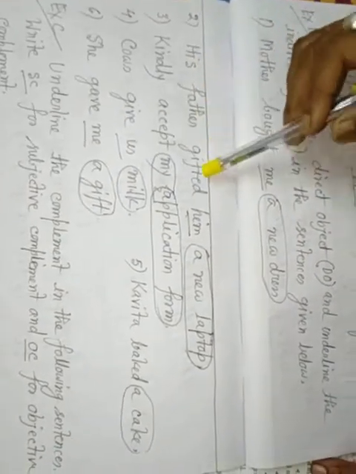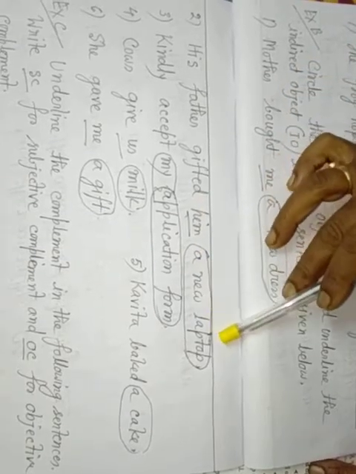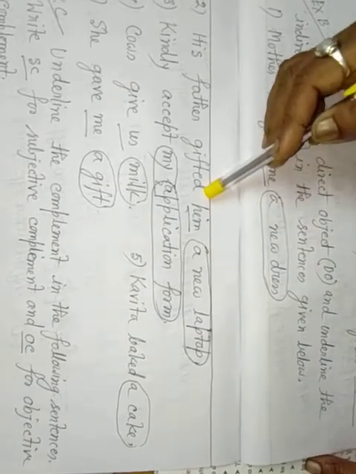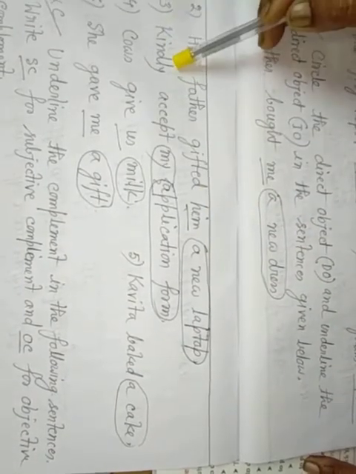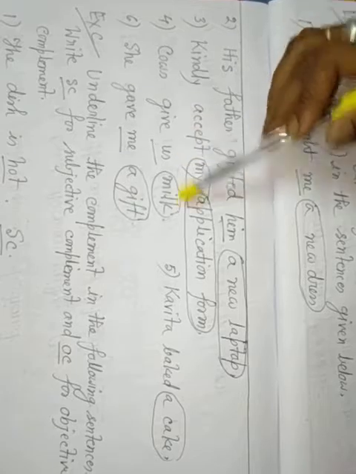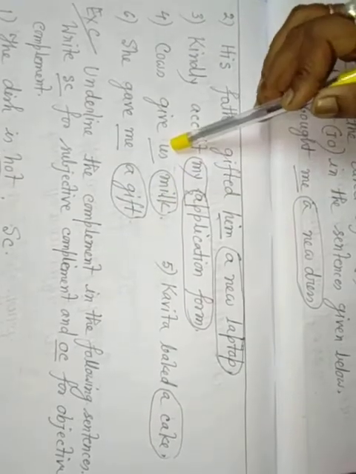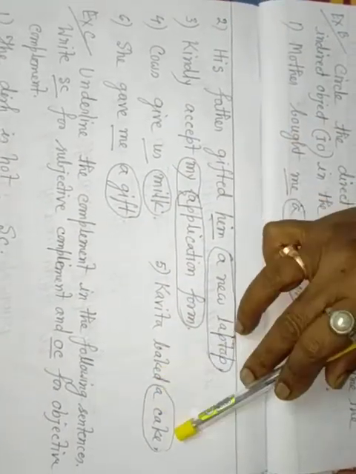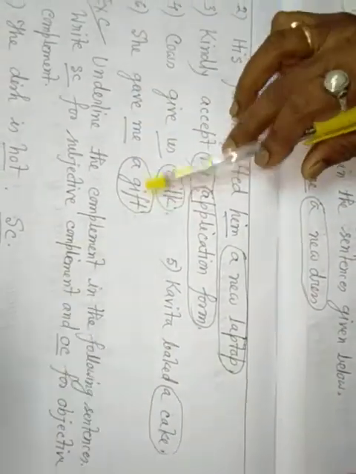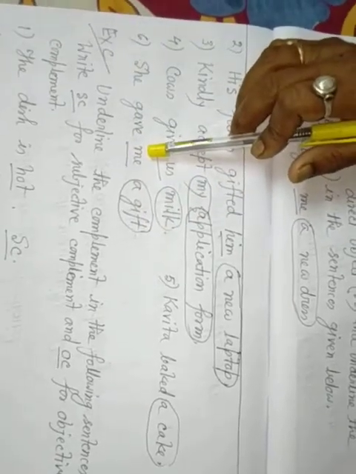His father gifted him a new laptop. New laptop, circle, direct object. Him, indirect object. Kindly accept my application form. An application form, circle, direct object. My, indirect object. Cows give us milk. Milk, direct object. Us, indirect object. Kavita baked a cake. A cake, direct object. She gave me a gift. A gift, direct object. Me, indirect object.